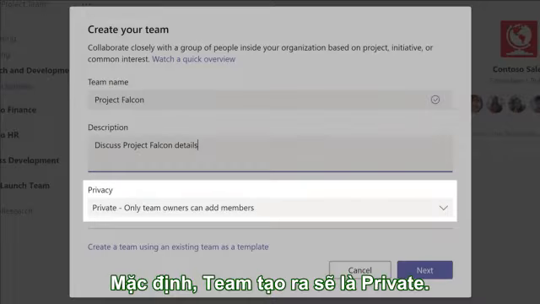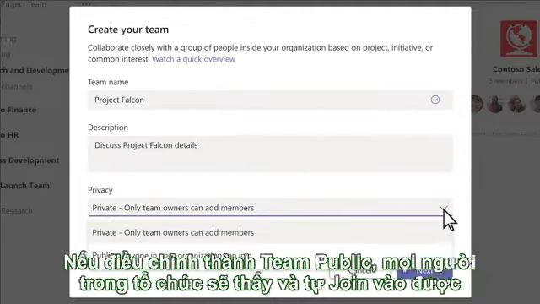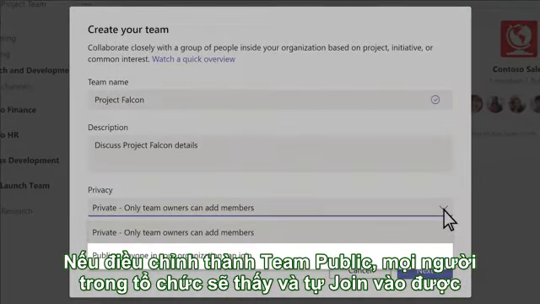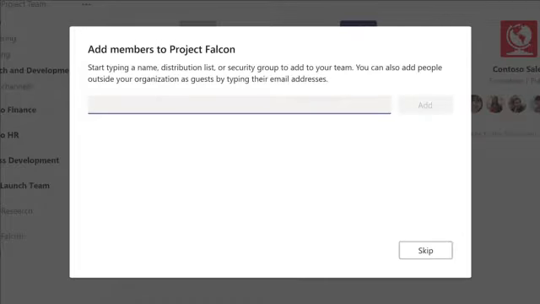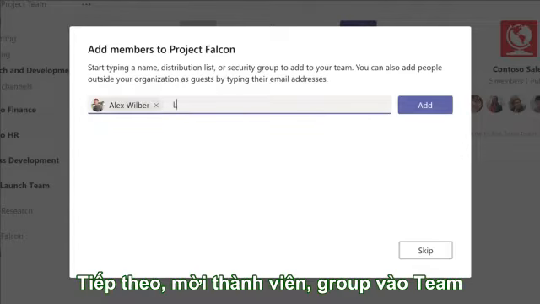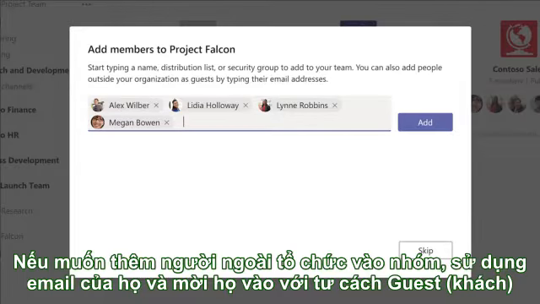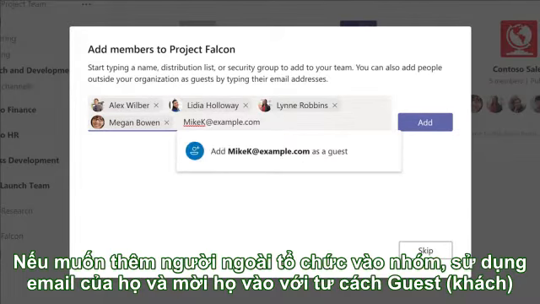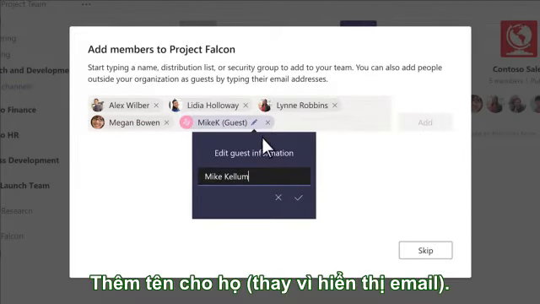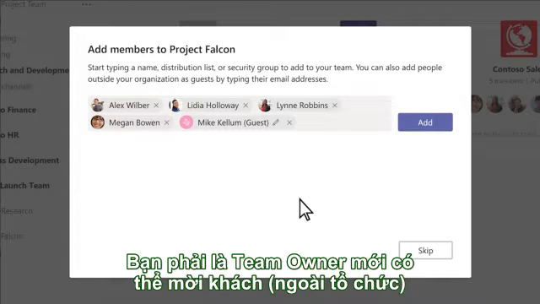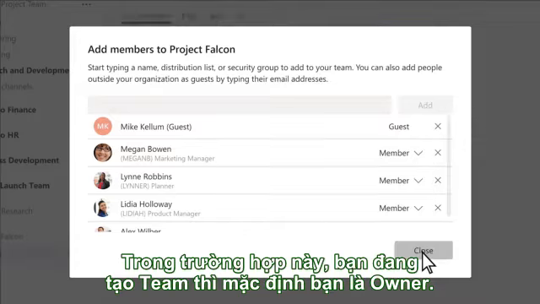By default, your team is private, meaning you'll have to add the people or groups you want on the team. Make the team public if you want anyone in the org to be able to find and join the team. Next, invite people, groups, or even entire contact groups to join the team. If you need to add people from outside your org, use their email addresses to invite them as guests. Add a friendly display name for them, too. You need to be a team owner to invite guests. In this case, you're creating the team, so you're automatically an owner.